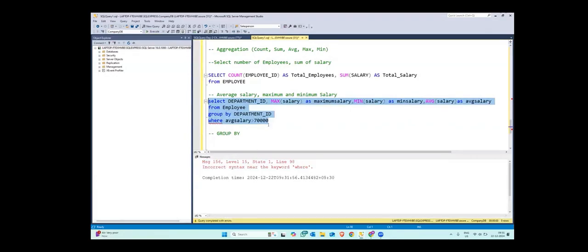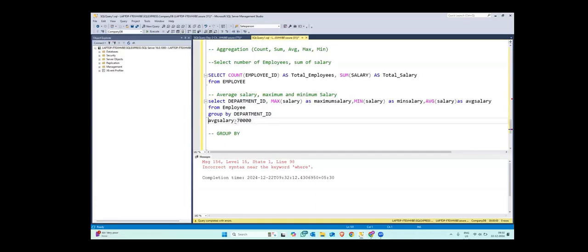Why? It is showing incorrect syntax. Even if you write it like this, it will still show you incorrect, right? Why? Because we cannot use the where clause with an aggregated function. The where clause is for normal functions and not your aggregated function.